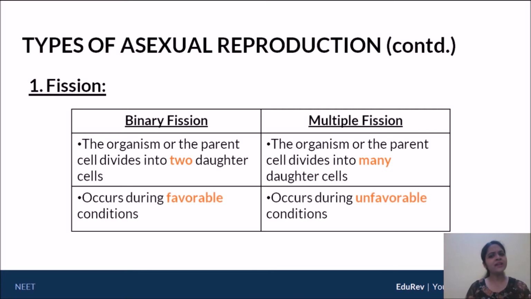Now, when does binary fission occur and when does multiple fission occur? You'll find certain organisms, let's say for example, amoeba. Amoeba can undergo binary fission, but amoeba can also undergo multiple fission. So when does amoeba show you binary and when does it show you multiple? You will see that binary fission is very often found when you have favorable conditions. The favorable condition favors formation of two. However, unfavorable condition favors the formation of many, multiple fission.